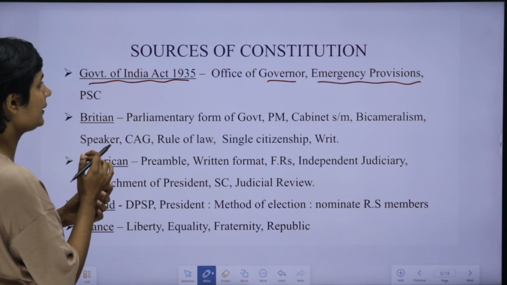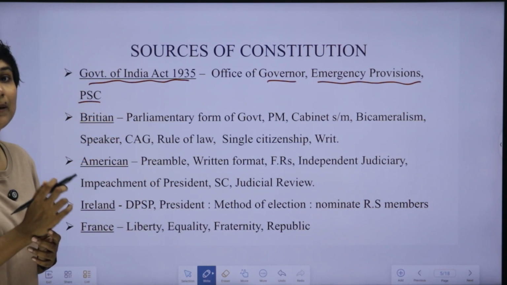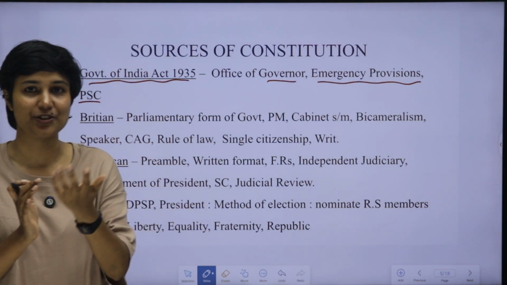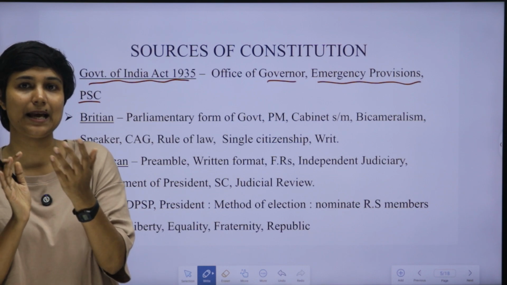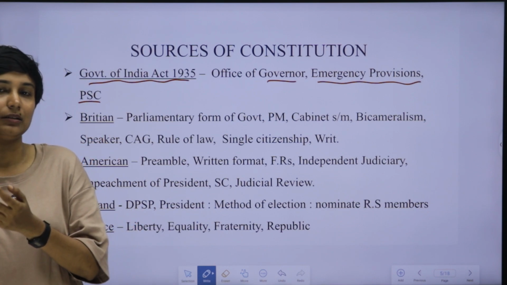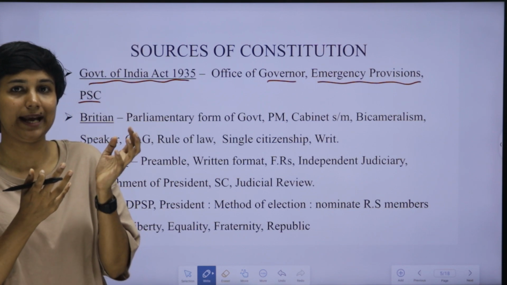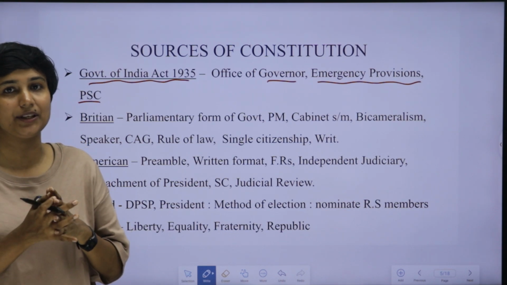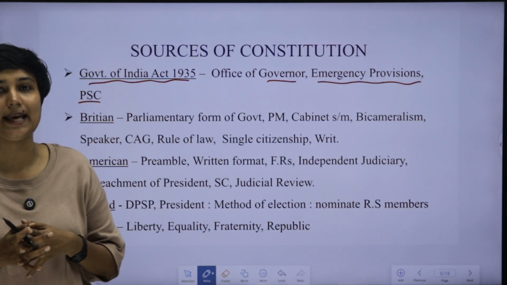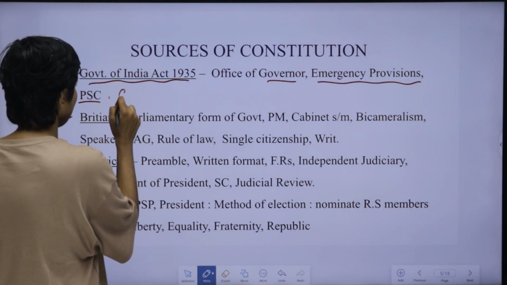Then the third thing is PSC, Public Service Commission. Public Service Commission is a recruitment agency for conducting exams and recruitment to the central government or concerned state governments. These Public Service Commission models were introduced here by the Britishers, and this idea was taken from the Government of India Act 1935. There is also one more point, that is the federal judiciary.